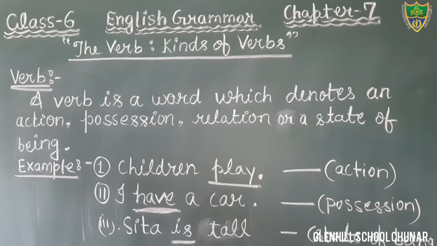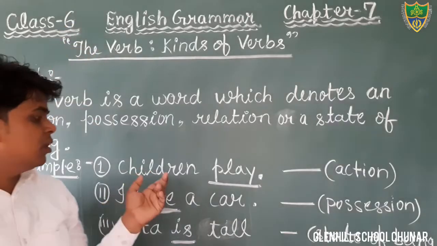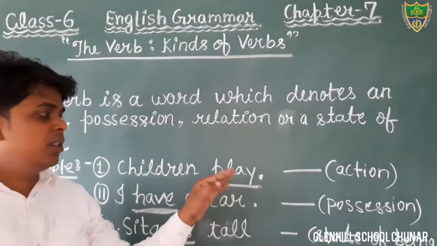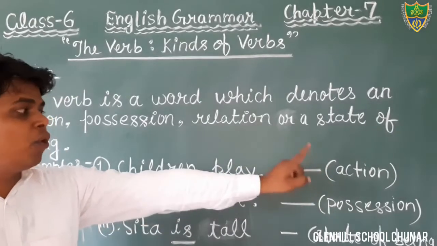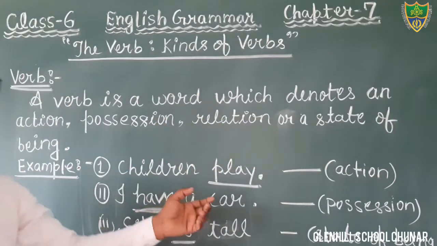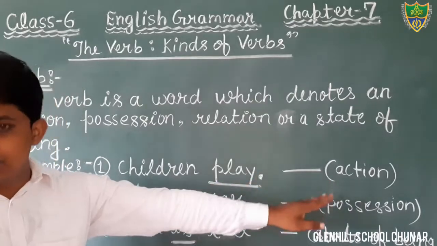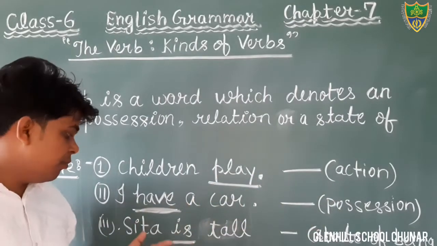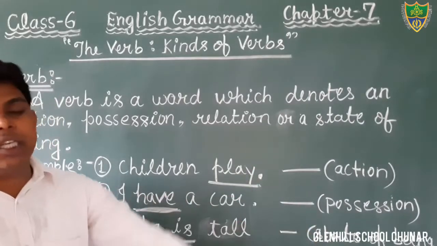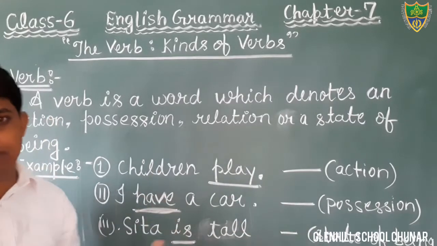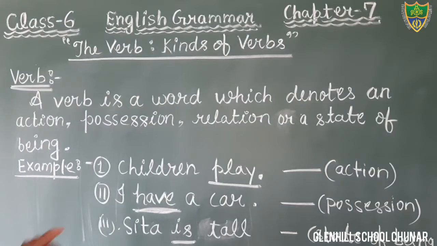Okay, students. You can see here in this example, children play. Here the word play denotes the action. Therefore, that is verb. I have a car. Here the word have denotes the possession. Therefore, that is verb. Sita is tall. Here the word is denotes the state of being. Therefore, that is verb.